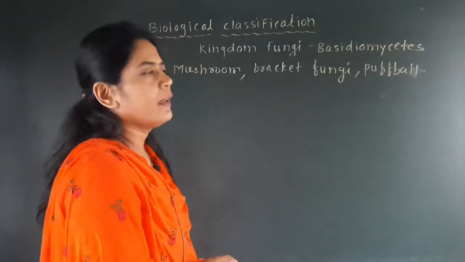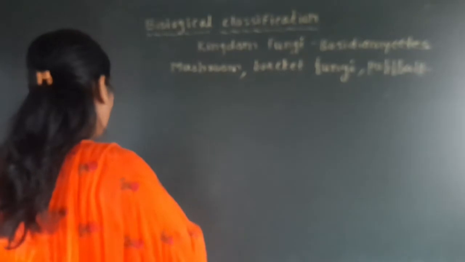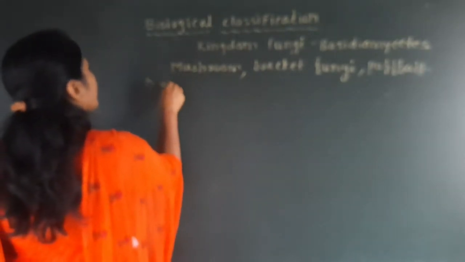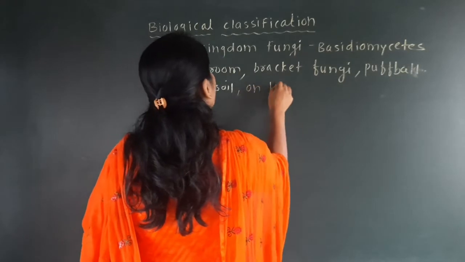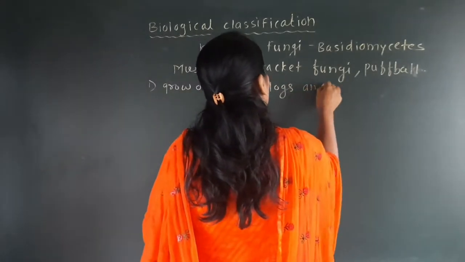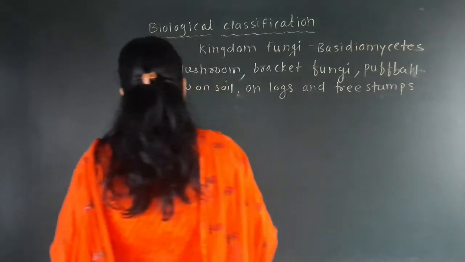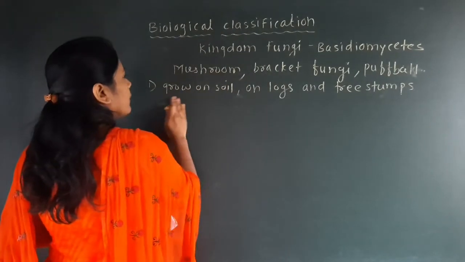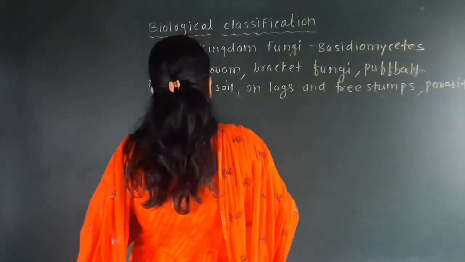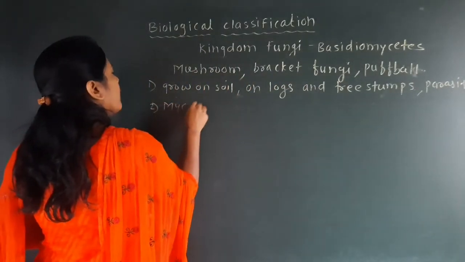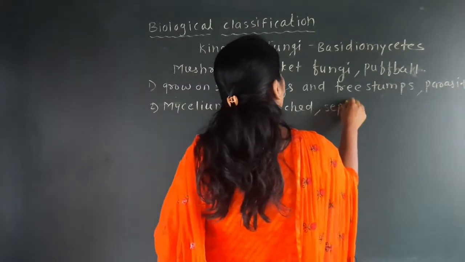So here the different characteristics of the Basidiomycetes are, first, that they grow on soil, on logs and tree stumps, and as parasites. The second point is that the mycelium is branched and septate.